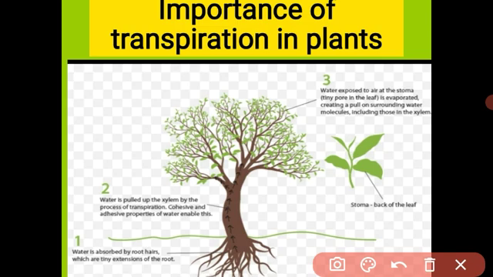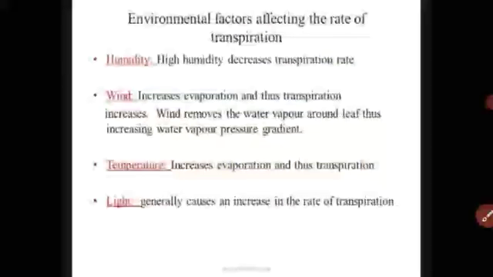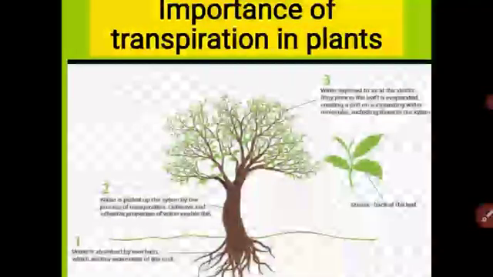What are the external factors affecting the rate of transpiration? When humidity increases, the rate of transpiration decreases. When temperature increases, the rate of transpiration also increases. When light intensity increases, the rate of transpiration also increases. And when wind intensity increases, the rate of transpiration also increases. Understood, student? What is transpiration, what are the factors, and what is the importance of transpiration?